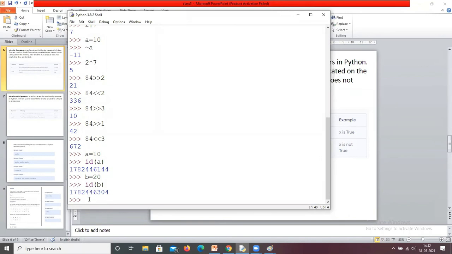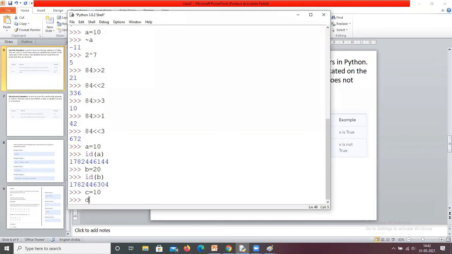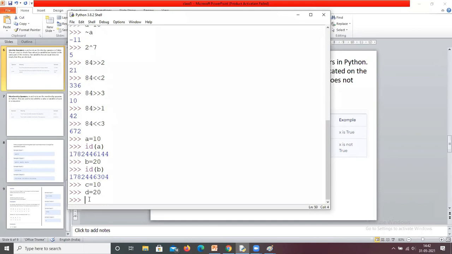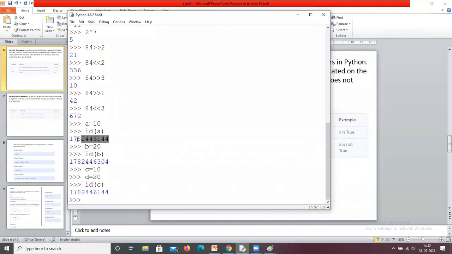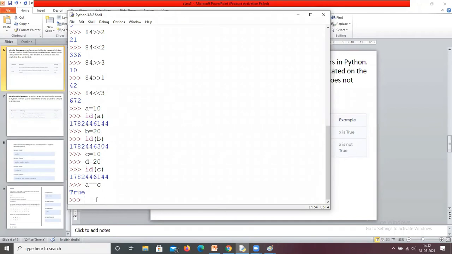Now I assign C equals 10, D equals 20. Now we check the ID of C. If you observe, the ID of A and the ID of C are both the same. If I give A equals equals C, it returns true. A is C also returns true.